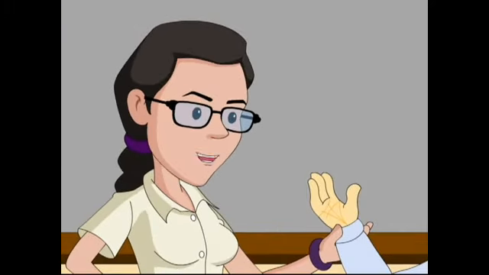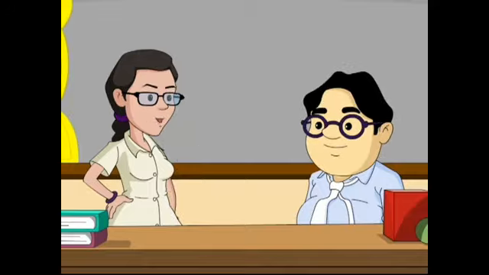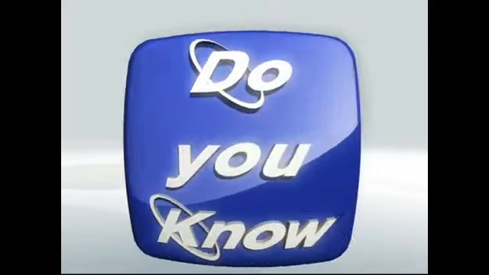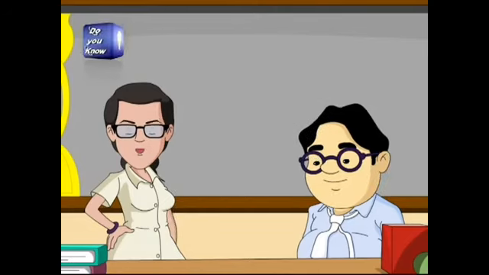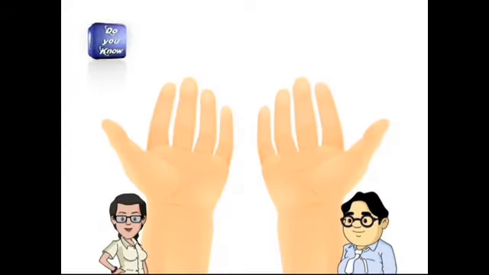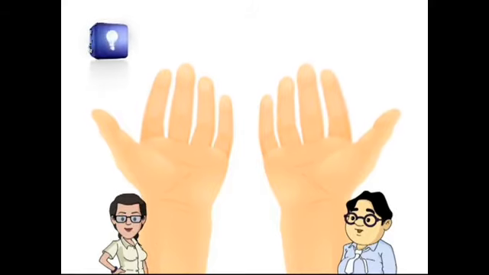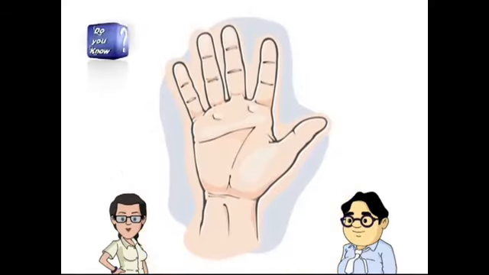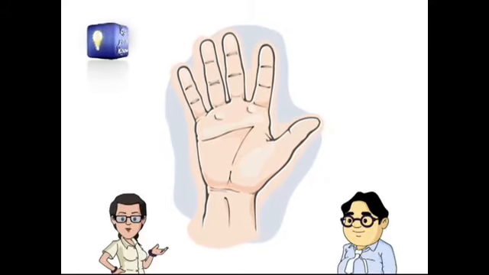You know, Snail, these triangles hold a very important place in palmistry. What? Yes? Are you interested in knowing more about this? Yes. Then let's go. Do you know that palmists make a careful study of triangles in our hand? If three lines coming from three different directions in the palm meet, a triangle is formed. The triangles can be found in different places of the palm and they signify different traits of individuals.